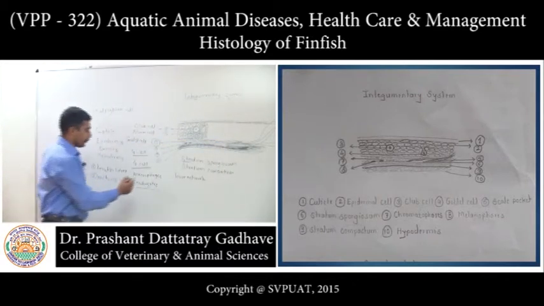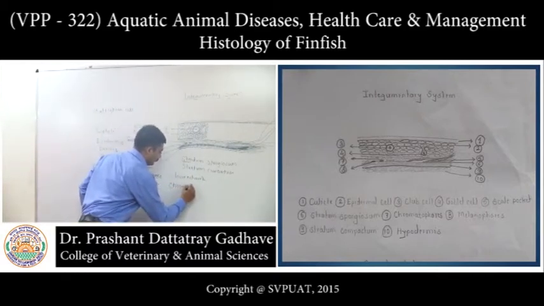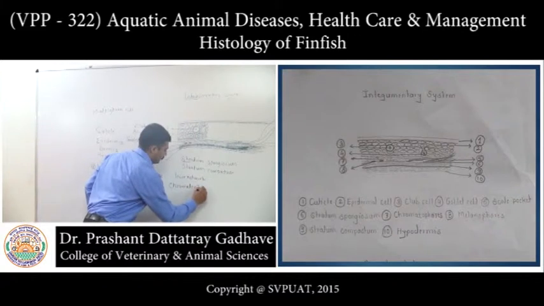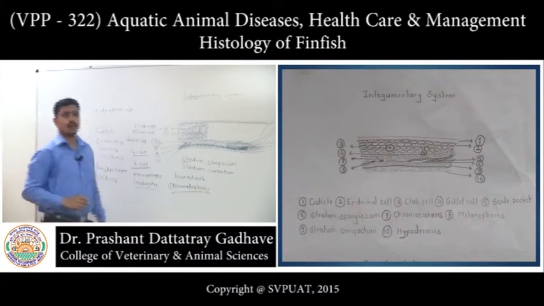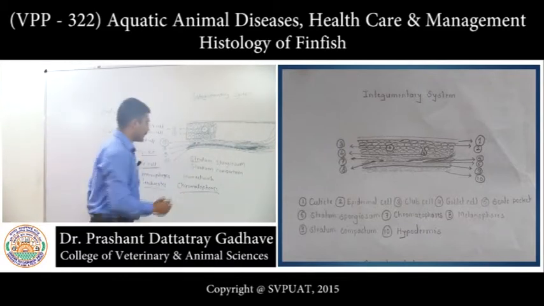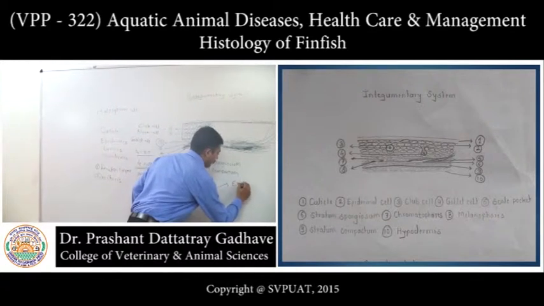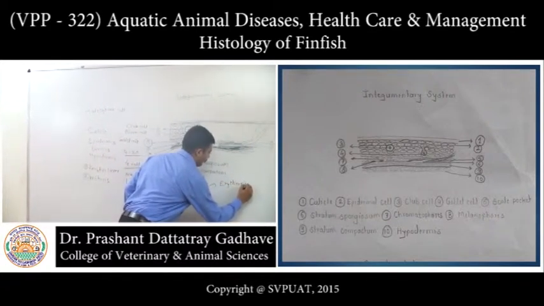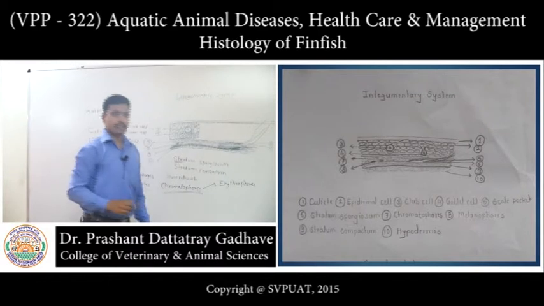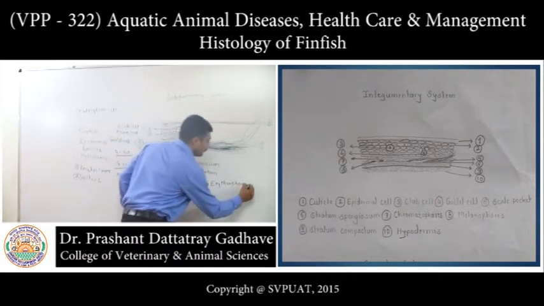Now, these chromatophores are of different types. These are erythrophores, responsible for the red color of the fish skin.